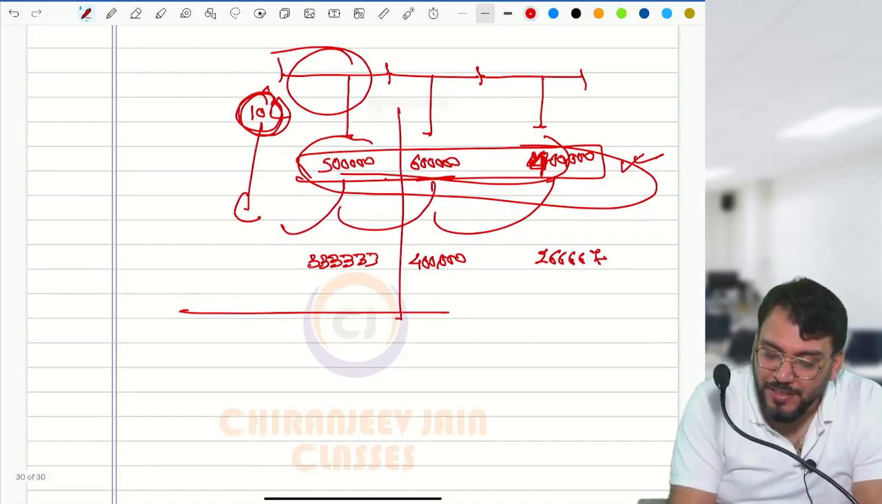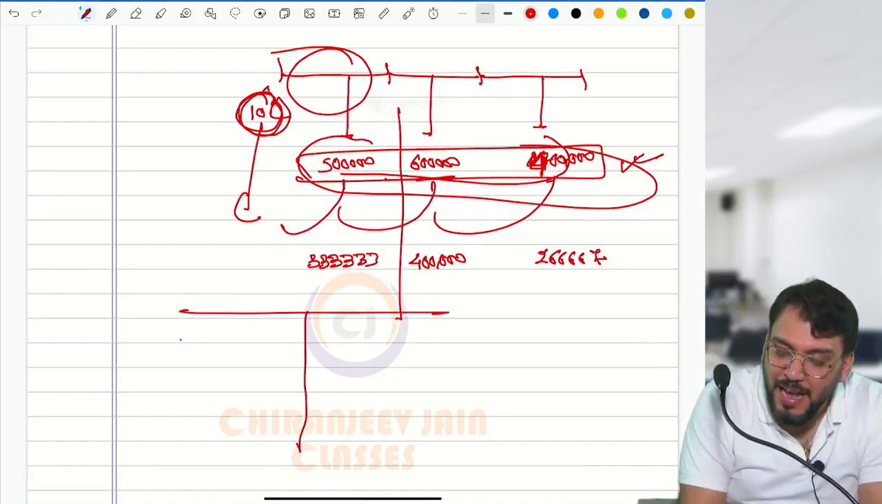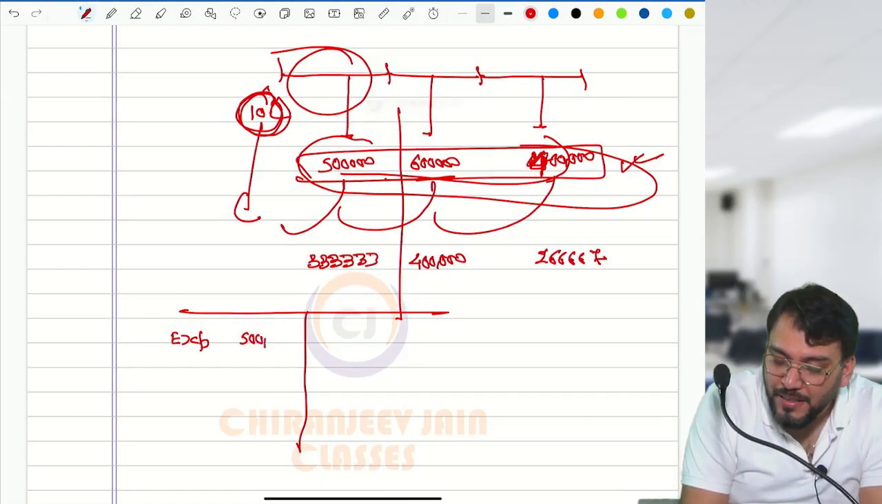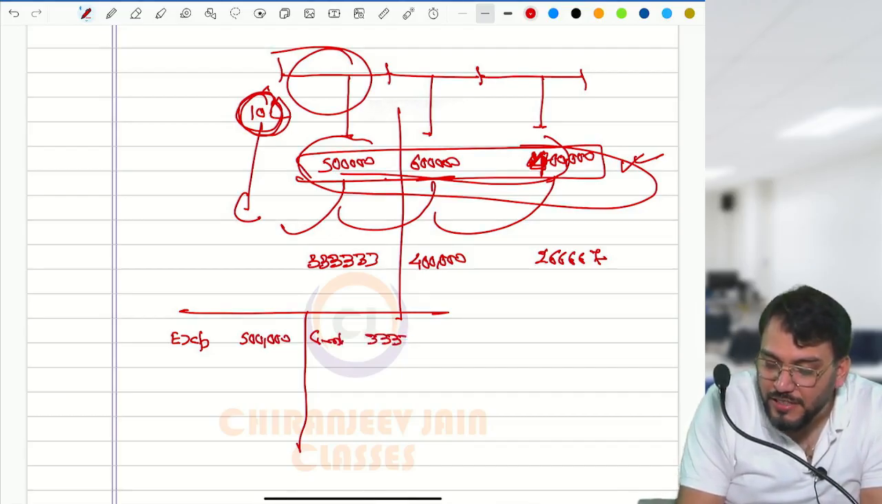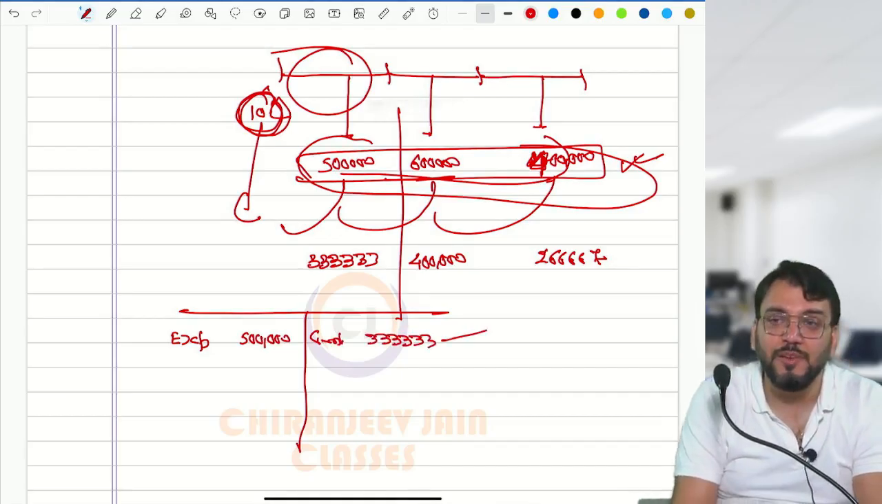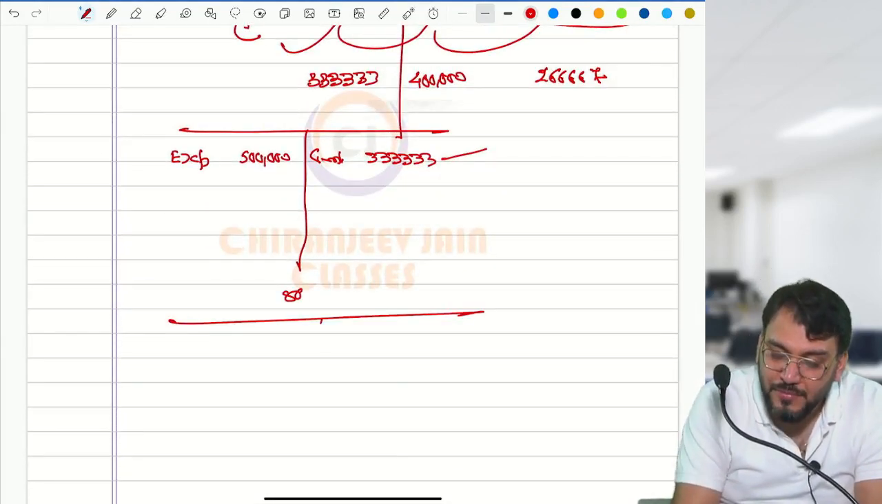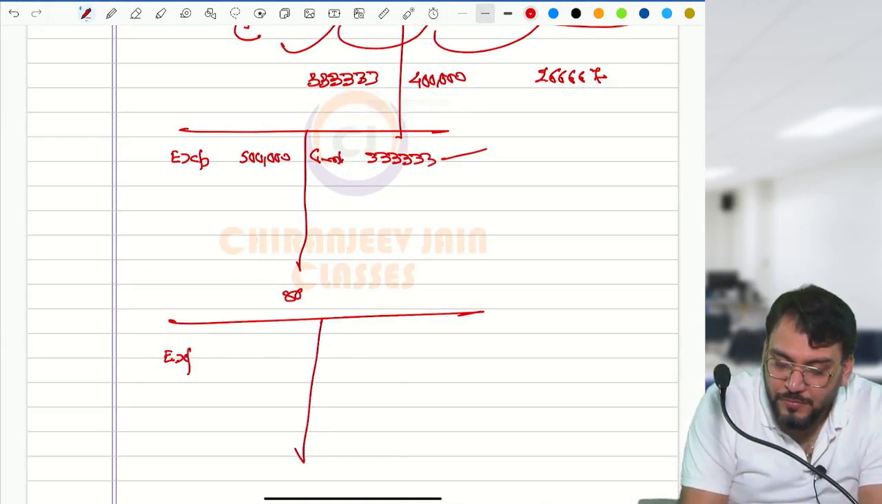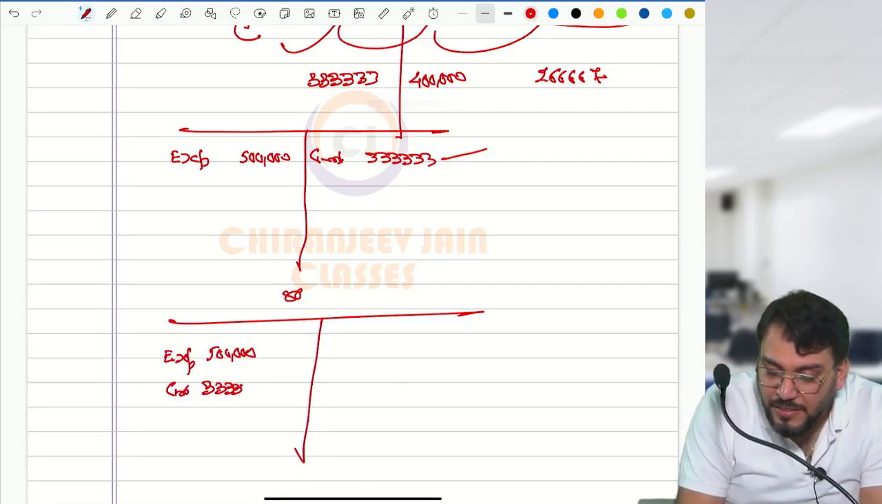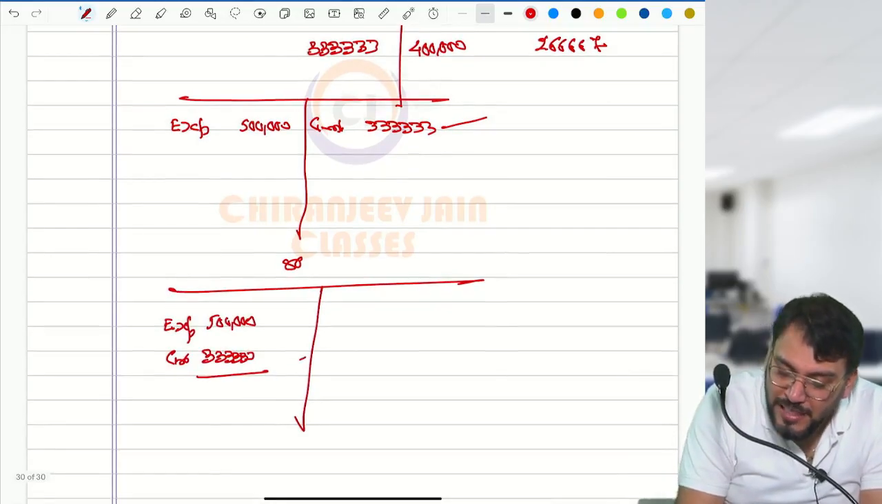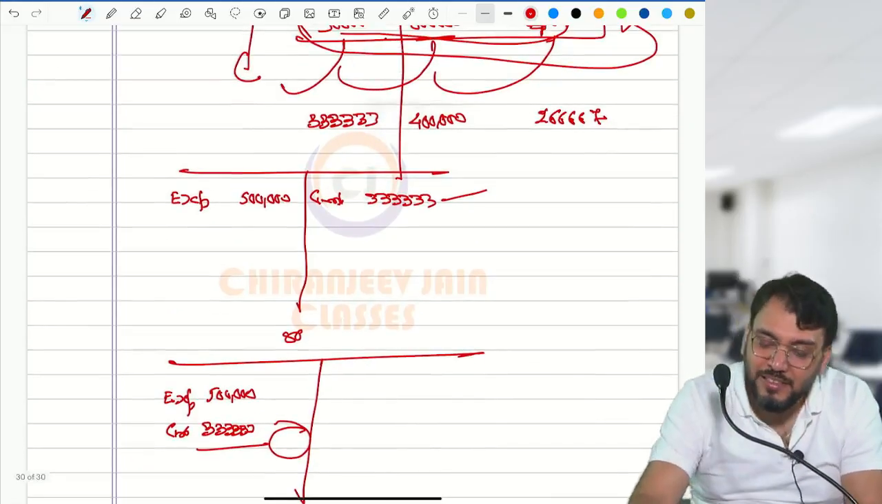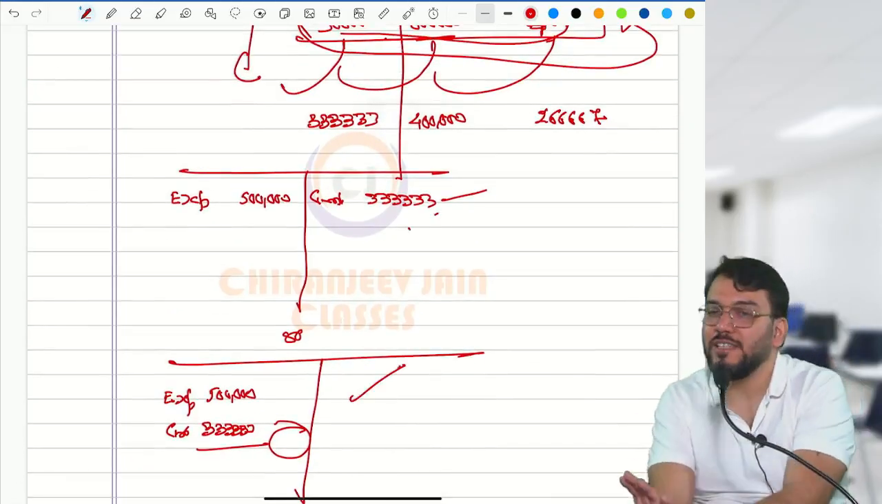So they have given two methods. Either you can present related expense. Expense is how much? 5 lakh. And how much grant income? 3,33,333. Either you can present in this way, or you can present in this way. Expense how much? 5 lakh. And from the related expense, deduct what? Grant. Grant is what? 3,33,333. And what is the net amount? Net amount will become your expense. So either this way or this way, as per your choice.